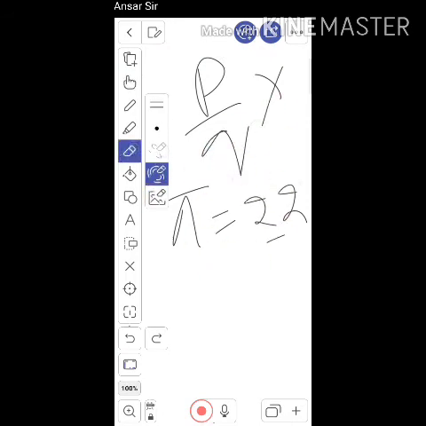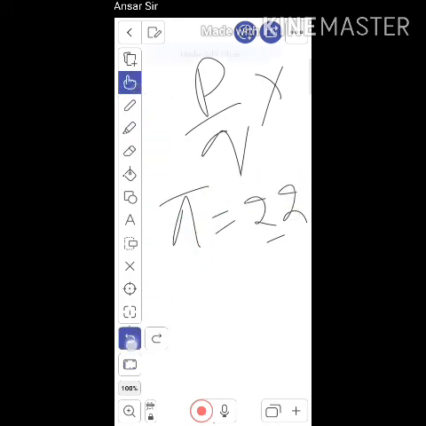So what is a real number? Every real number is represented by a unique point on the real number line. Every point on the real number line represents a unique real number.